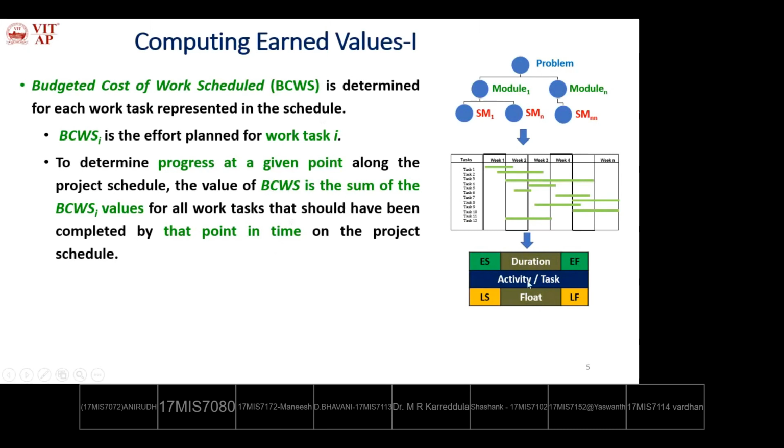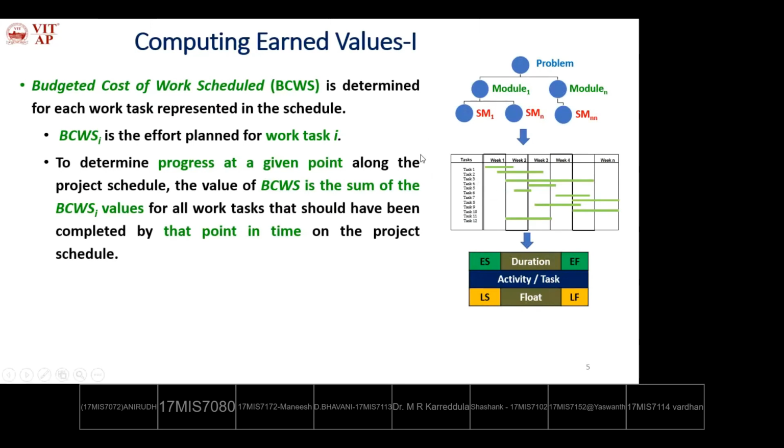So for every task we are estimating BCWS, at the same time for every submodule, and also for modules, and also for the final problem. So what do we mean by submodules? The various further subtasks. Whenever you integrate all the budgets of all the subtasks, you will get the submodule. Whenever you integrate all the budget cost of all these modules, you will get its parent module. So here for every task some budget is allotted. Whenever we integrate one task with another task, it will give its parent task information.